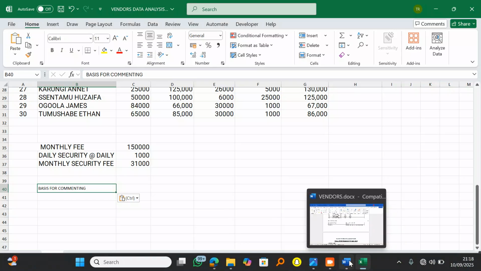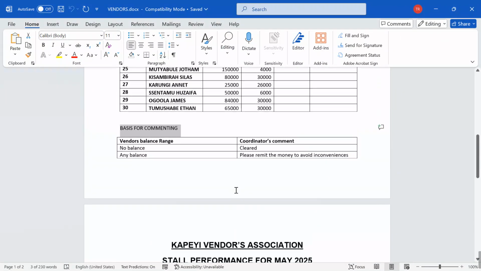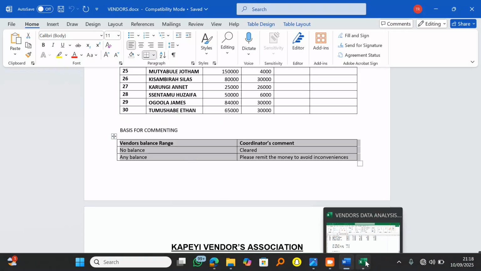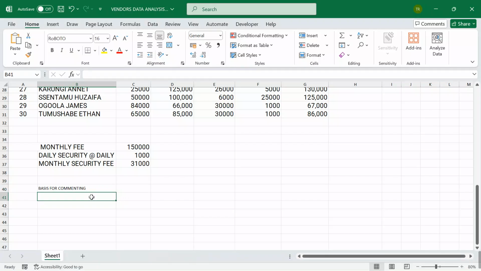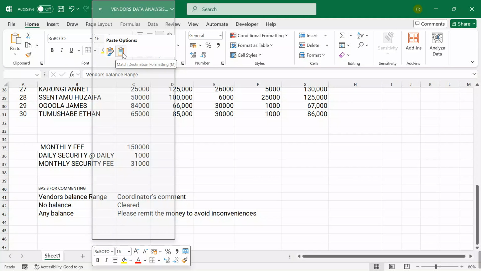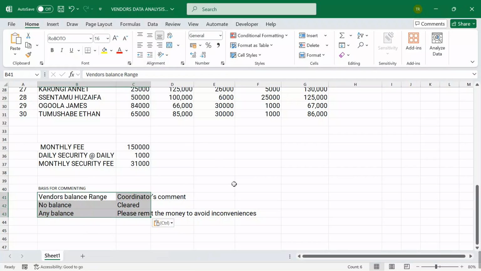Now I go over here. I want to pick this table the way it is here. Let me Control C. I come back to my data sheet. Down here, right click, and I'm going to paste. When I paste, everything gets here.